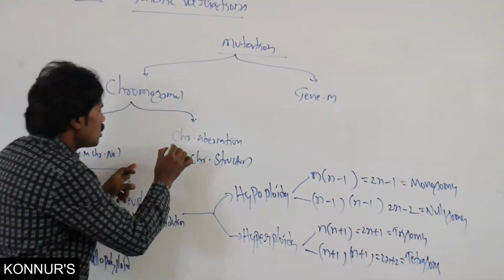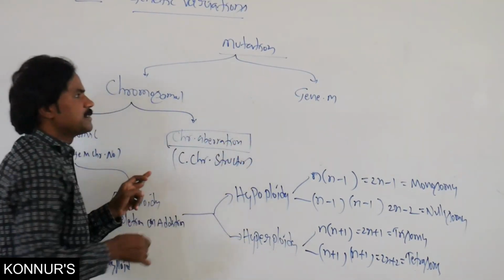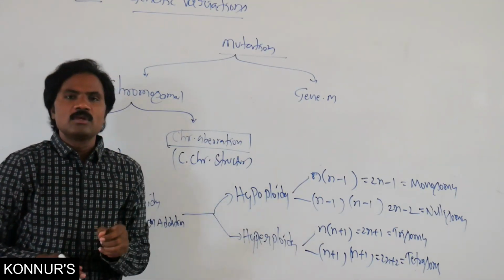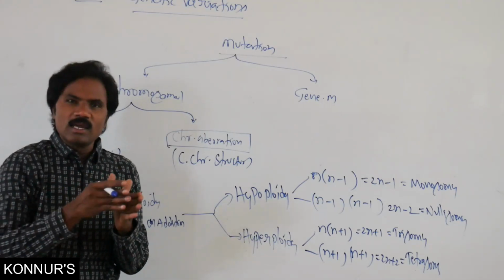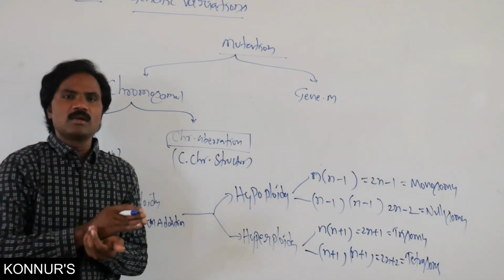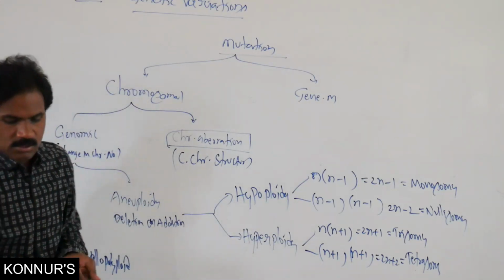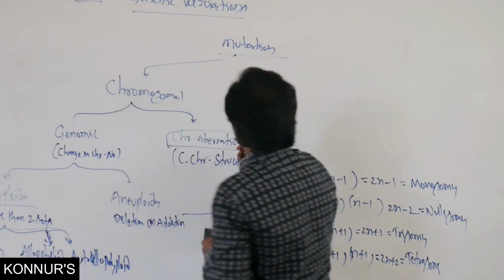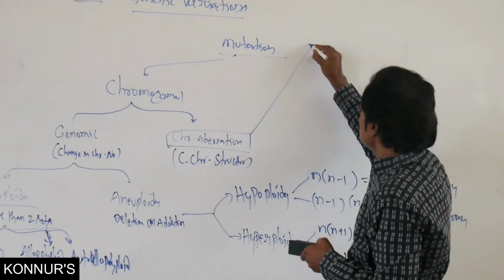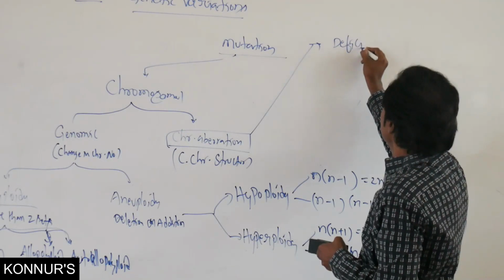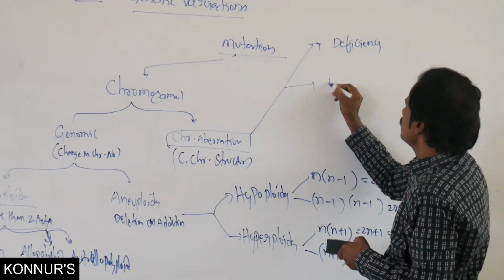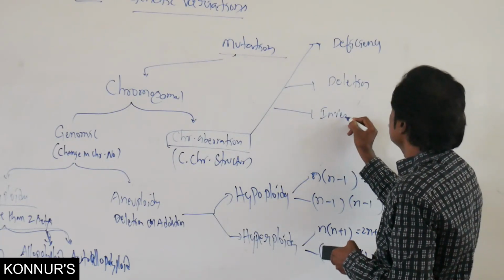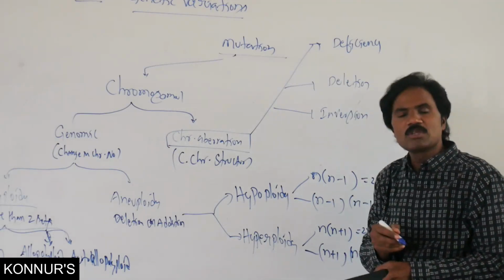Then, along with this, chromosomal aberration. That means if any segment of the chromosome, either terminal or intercalated, is deleted, that represents chromosomal aberration. In chromosomal aberration there are deficiency, deletion, and inversion.